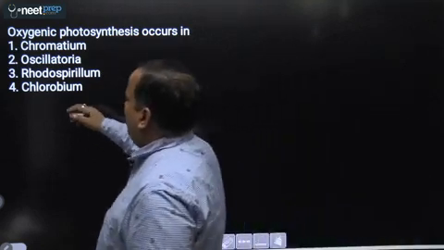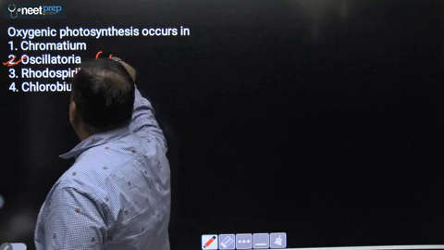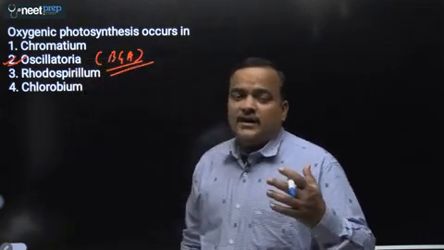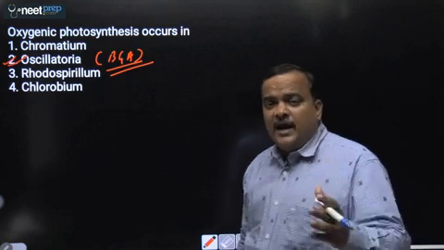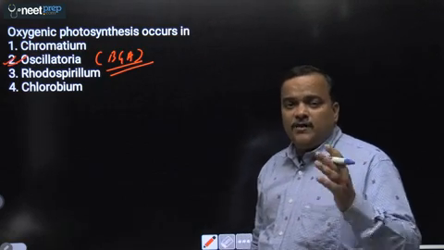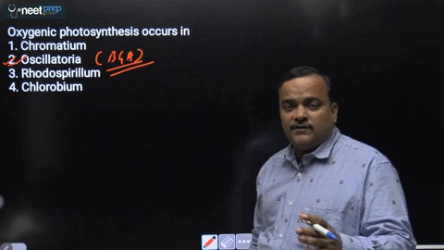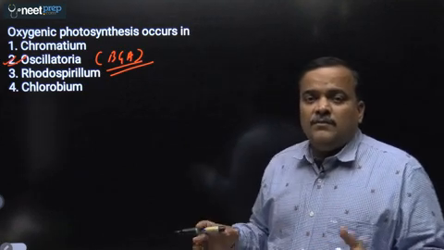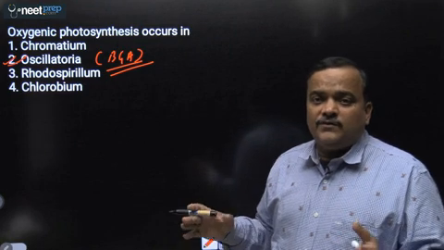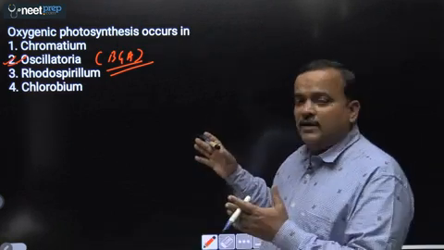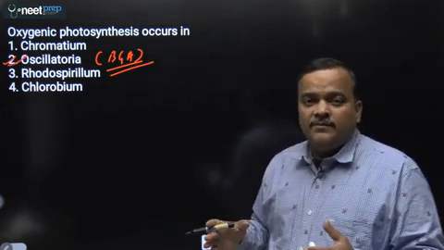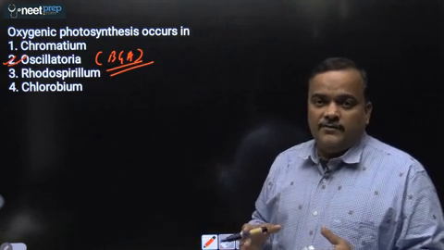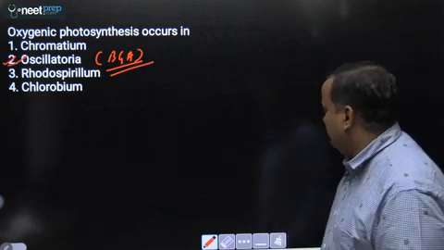So out of the following, Oscillatoria is a blue-green algae or cyanobacteria where there is evolution of oxygen at the time of photosynthesis. They are the first organism to have oxygenic photosynthesis. So they were responsible for increasing the amount of oxygen in Earth's atmosphere. Earlier there was no oxygen, and because of these blue-green algae, oxygen became available on planet Earth, and that helped in origin and evolution of aerobic forms of life. Okay, so the answer will be second, that is Oscillatoria.